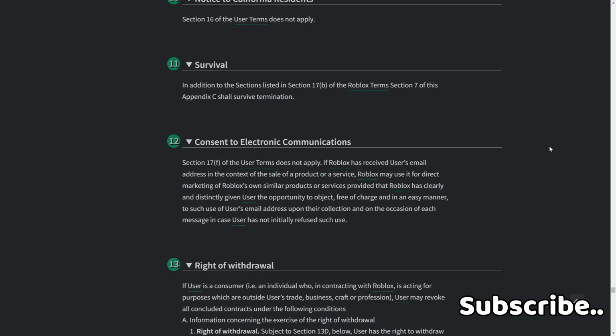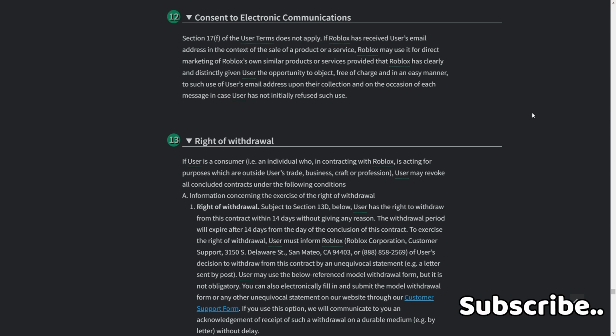Section 17F of the user terms do not apply. If Roblox has received user's email address in the context of the sale of a product or service, Roblox may use it for direct marketing of Roblox's own similar products or services, provided that Roblox clearly and distinctly gives user the opportunity to object, free of charge and in an easy manner, to such use of user's email address upon their collection, and on the occasion of each message in case user has not initially refused such use.